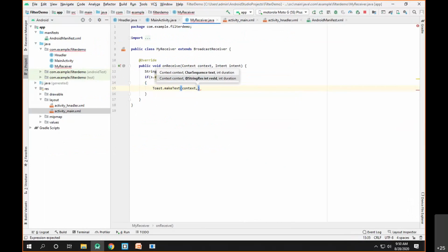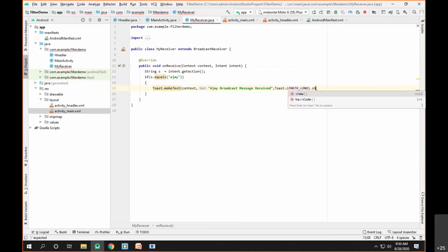Then the CharSequence text, so I can say Ajay broadcast message received. The next thing is for how much time I want to display this toast. So this is for a long duration, and in order to display the toast, I have to call the show method on the toast. That's it.